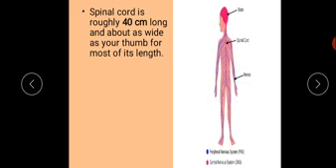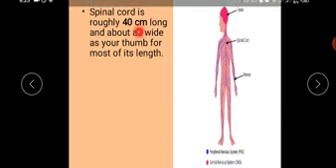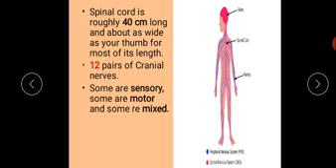So spinal cord is roughly 40 centimeter long and as wide as your thumb for most of its length. How many pairs of cranial nerves? There are 12 pairs of cranial nerves and 31 pairs of spinal nerves.